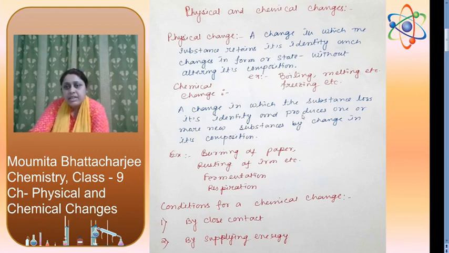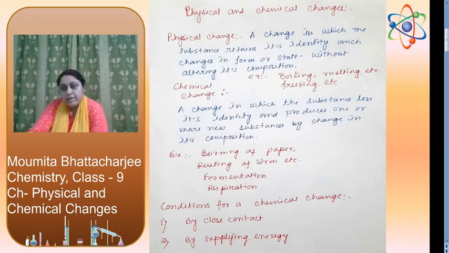Chemical change is a change in which the substance loses its identity and produces one or more new substances by changing its composition. That means in a chemical change, new substances are formed with a change of energy. Energy can be gained or lost. Examples are burning of paper, rusting of iron, etc.